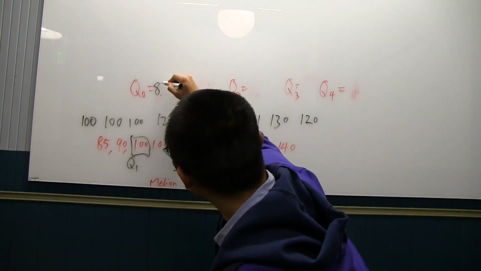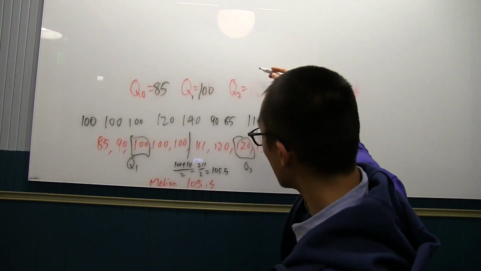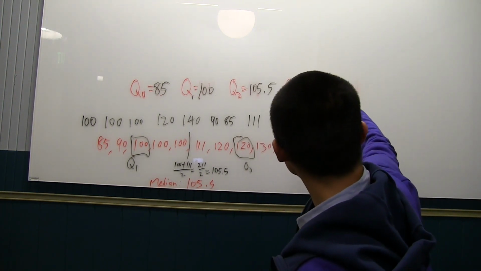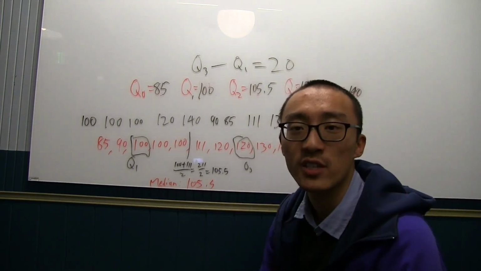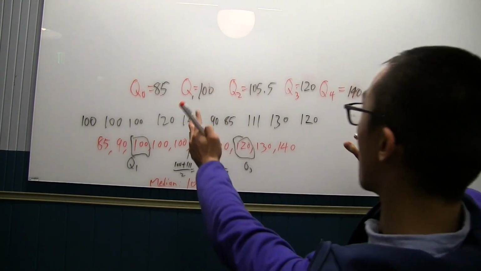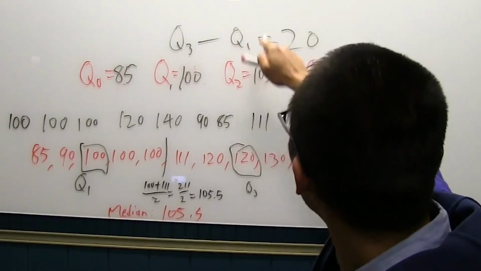The Q0, the lowest value, is 85. The Q1's at 100. The Q2, which is also the median, is at 105. The Q3 is at 120. Biggest value is at 140. 20 is your interquartile range. So now we have all these values. We can sort of picture it. The middle 50% of your data falls within 20 points.